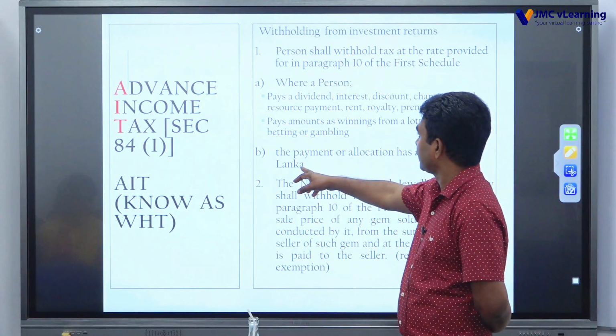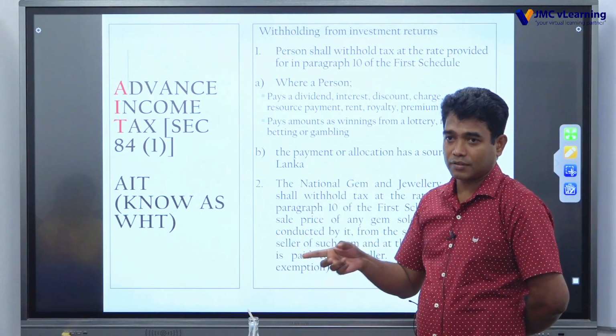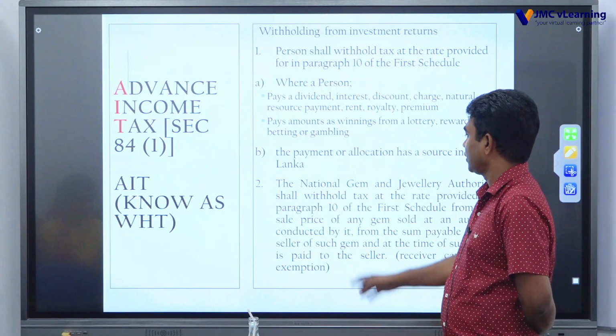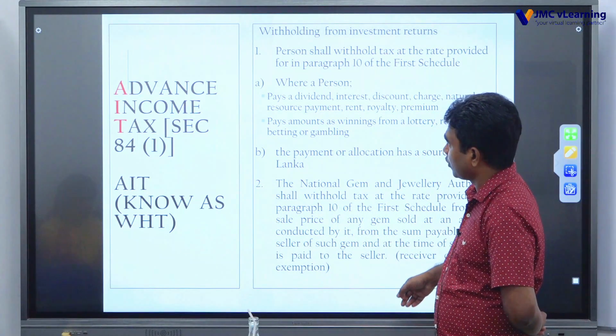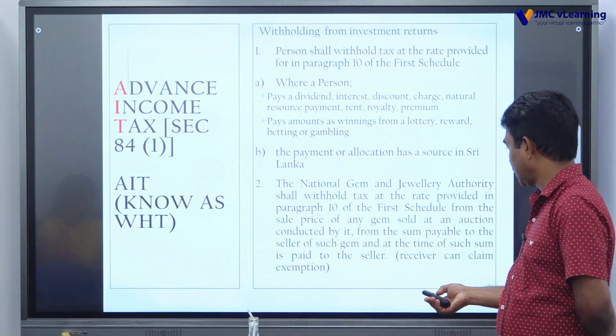So the second one is, where a person makes a payment to a non-resident person, that non-resident person has a source in Sri Lanka. Then, the National Gem and Jewellery Authority shall withhold tax at the rate provided in para 10, that is 2.5% per schedule, from the sale price of any gem sold at an auction conducted by it, from the sum payable to the seller of such gem, at the time such sum is paid to the seller. That is exempt from income tax, that particular income, but it is subject to withholding tax.